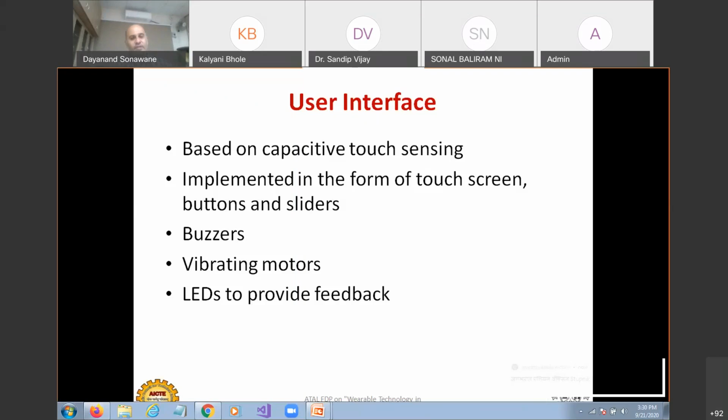Such devices are available, and most importantly, capacitive touch screens are very low power, so they are much preferred. Buzzers, vibrating motors, and LEDs provide feedback. Vibrating motors are also used in your mobile phone, and your fitness band also uses vibrating motors as a user interface in wearables.